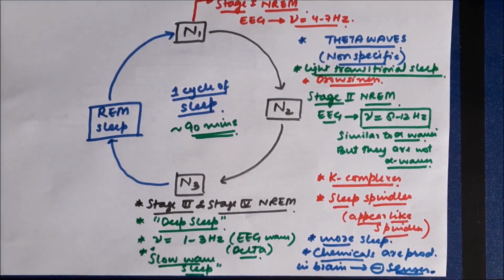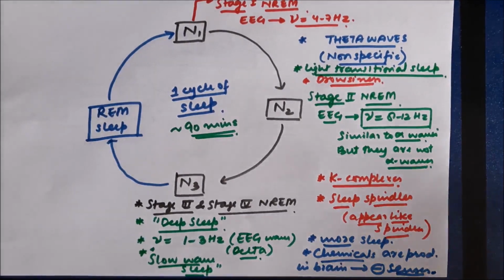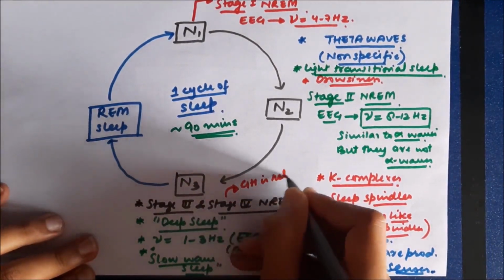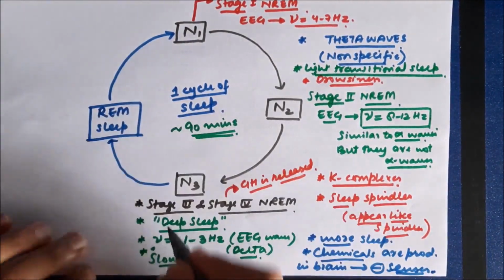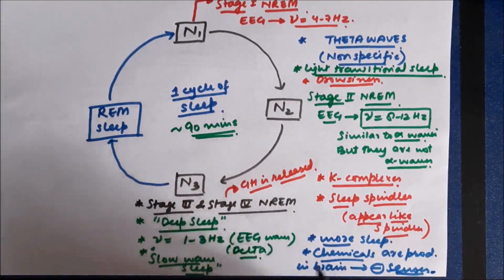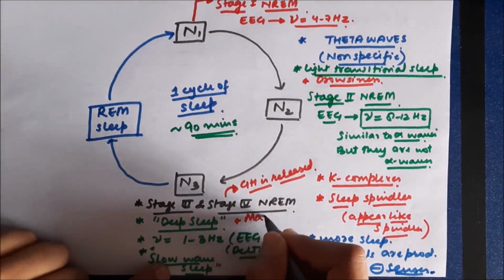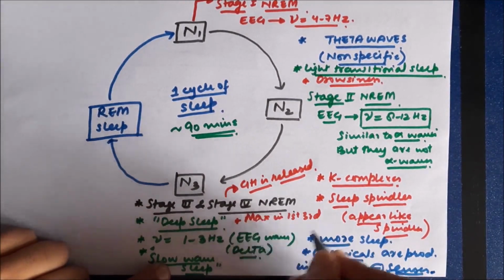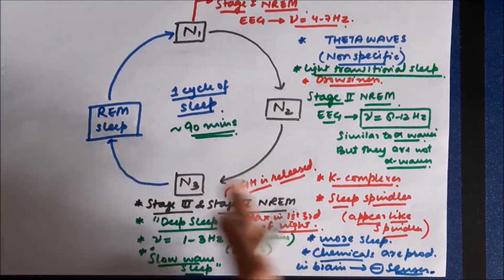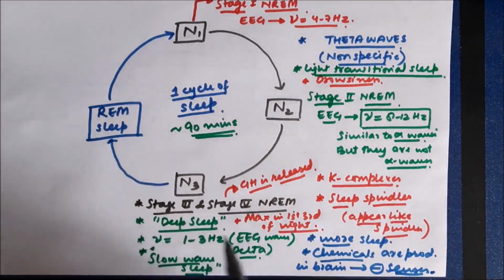Now, after the N3 stage, the person goes into rapid eye movement sleep. The details of rapid eye movement sleep will be discussed in a different section. And one more important point: during the N3 stage, the maximum amount of growth hormone is released. We all know that growth hormone is released more during sleep. It's during this N3 stage that the maximum amount of growth hormone is released. And the duration of the N3 stage is maximum in the first third of the night.